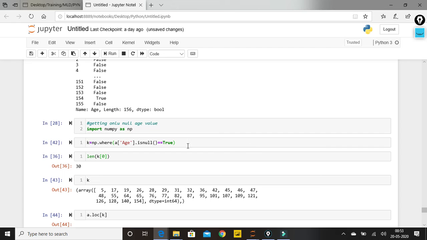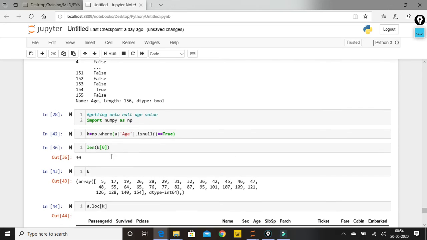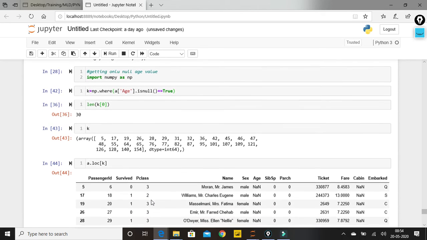Again, just a quick overview. We have imported numpy. We have used the where function where a is equal to true. We have stored all those indexes into k. Now k is nothing but my array list consisting of indexes where a is true. Then we have used the loc function, the location function of the pandas package.